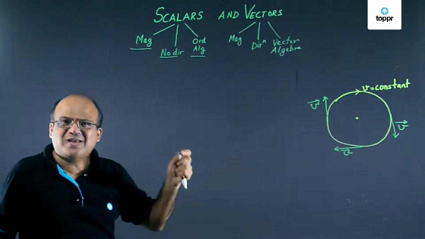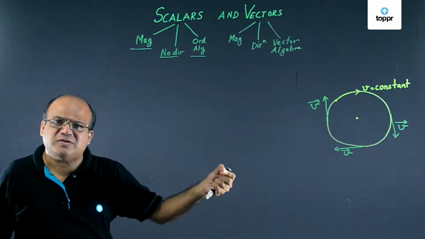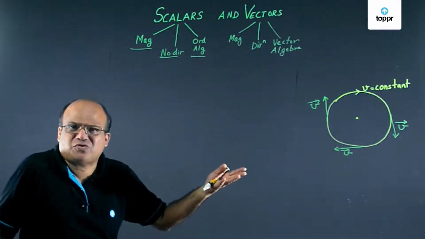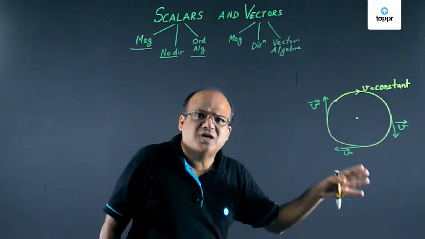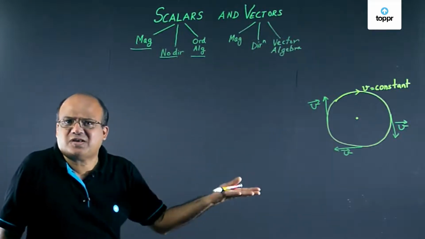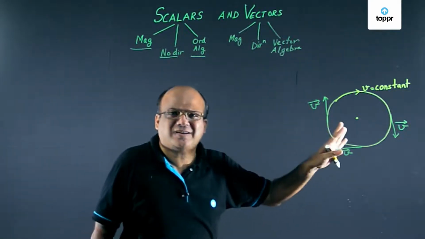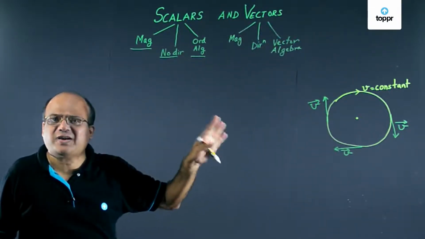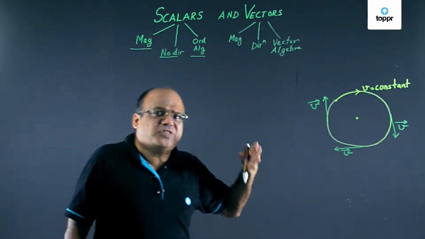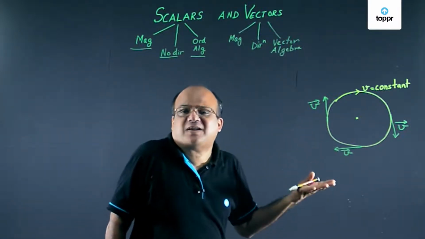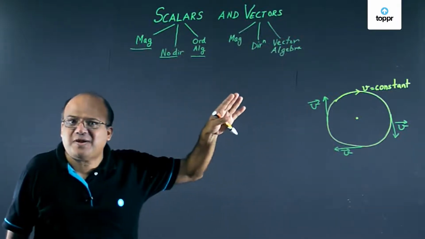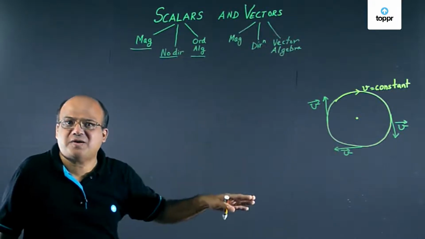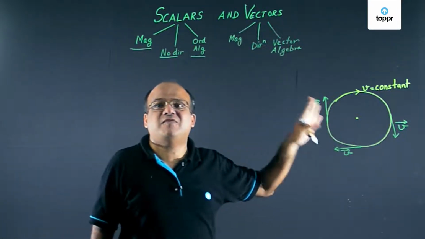Remember that way. Rate of change of velocity is acceleration. Acceleration is a vector. Mass into acceleration is force. Force is a vector. Momentum is mass into velocity. Momentum is a vector. Torque is the turning effect of a force. Torque is a vector. So this way try to learn examples systematically. Start from displacement, velocity, acceleration, force, momentum, torque. All these are vector quantities.